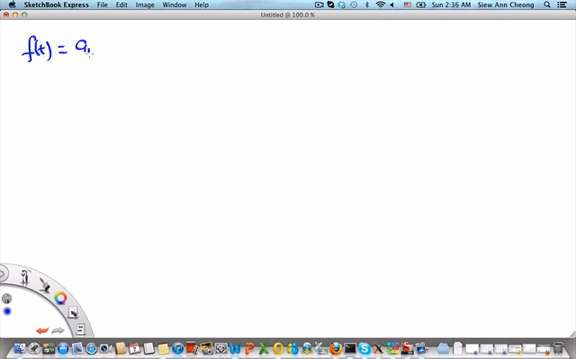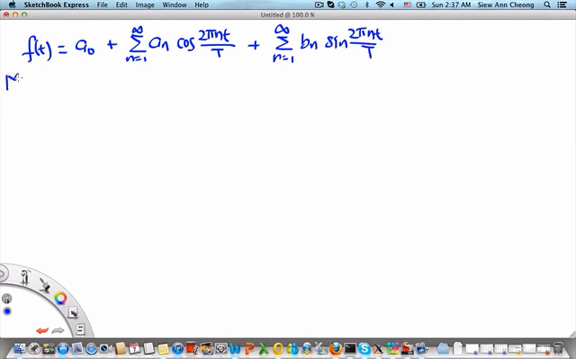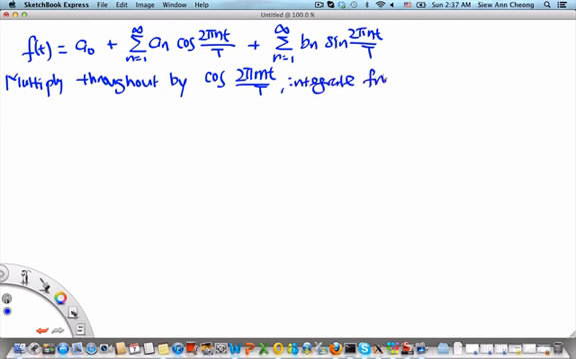So f of t equals a0 plus a sum from n equals 1 to infinity of an cosine 2 pi nt over capital T, plus a sum from 1 to infinity of bn sine 2 pi nt over capital T. Let us multiply throughout by cosine 2 pi mt over T. Since we're doing this, we might as well also integrate from t equals 0 to t equals capital T.